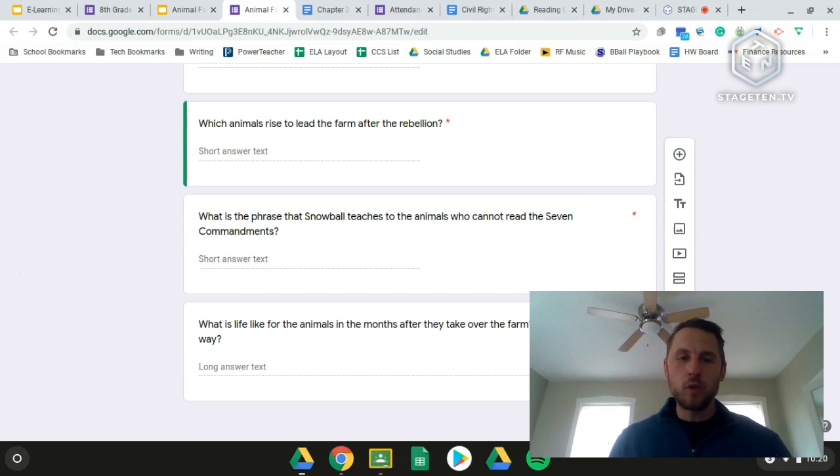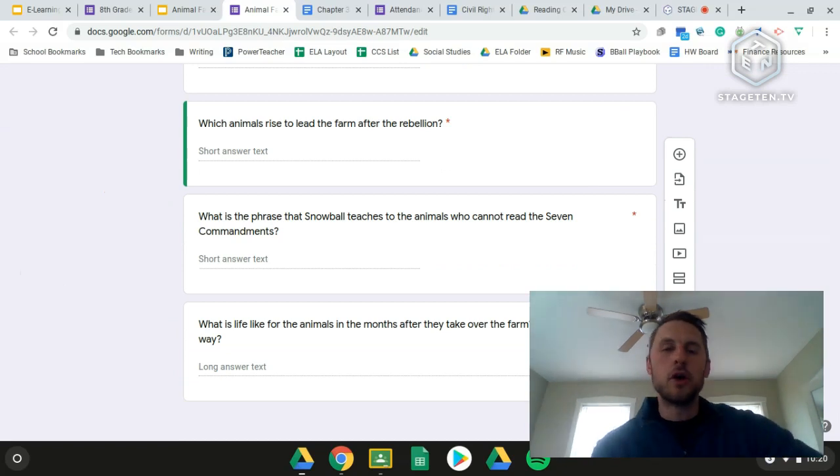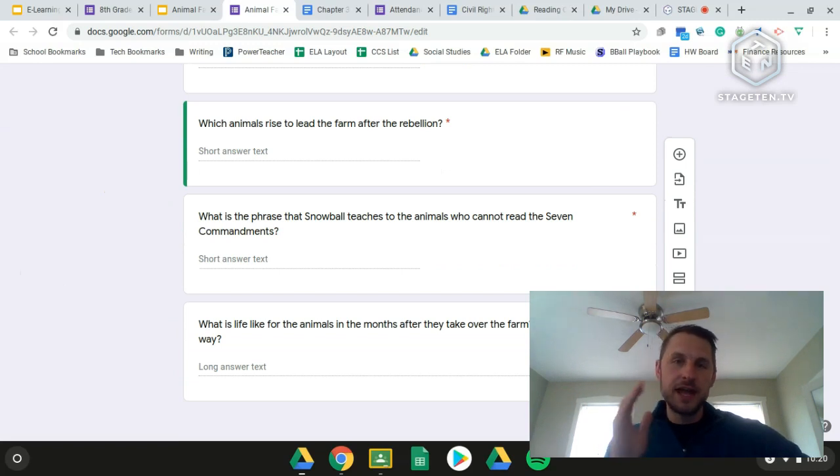And then finally, what is life like for the animals in the months after they take over the farm? And why do you feel this way? This is the other one that's worth 4 points. That's another question. You want to make sure that you're using details from the story to back that up as well. All right, and that's something we just talked about in this video. So if you want to go back, look over what I had mentioned, what was on those slides, you can do that as well. All right, so that is the quiz over chapters 1 through 3 for today. That's all you have that's required for language arts for today.